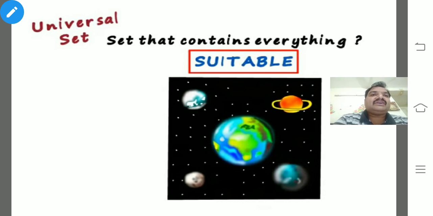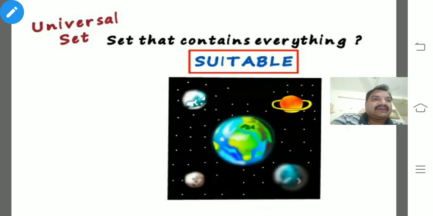The Milky Way is very, very small if you compare it with the entire universe. Like that, here the universal set is nothing but the set that contains everything suitable. So the whole thing is nothing but a universal set.